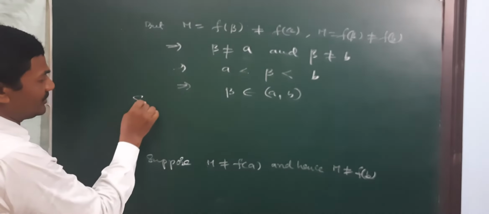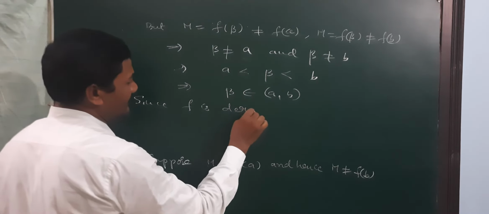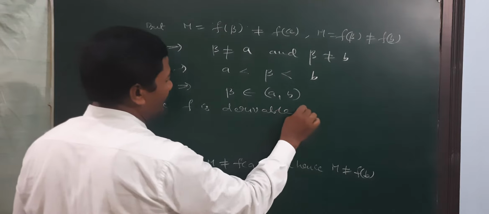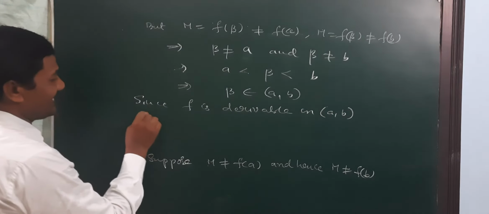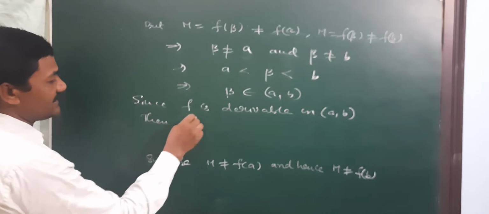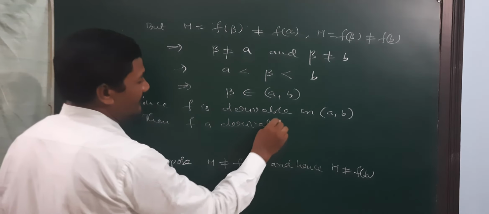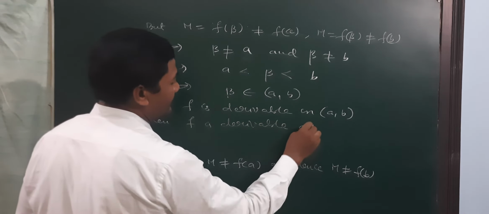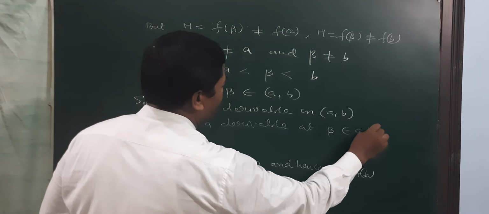And condition 2: since f is derivable on the open interval (a, b), then immediately, because beta belongs to the open interval (a, b), f is derivable at beta.